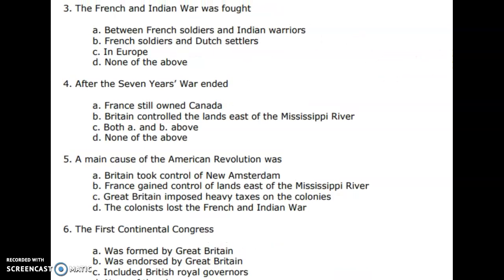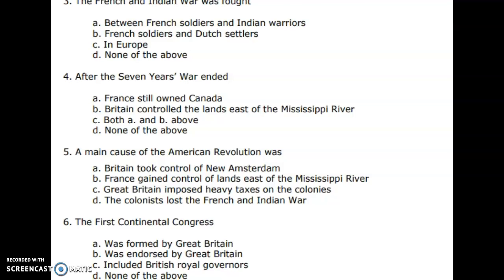All right, number 3. The French and Indian War was fought A, between French soldiers and Indian warriors, B, French soldiers and Dutch soldiers, C, in Europe, or D, none of the above. Number 4. After the Seven Years' War ended, A, France still owned Canada, B, Britain controlled the lands east of the Mississippi River, C, both A and B above, or D, none of the above.